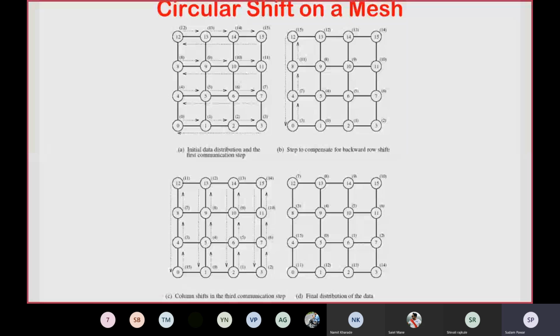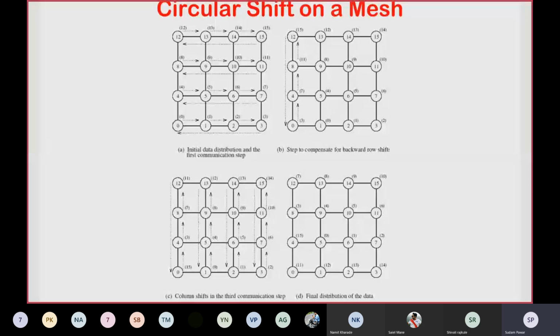And 12 has, in the first row, that is the topmost row, 12 has received 15, 13 has received 12, 14 has received 13, and 15 has received 14. If you see there, this is the distribution of data at the end of the first step, and you are preparing for the second step. Diagram B is showing the step to compensate for backward row shift.